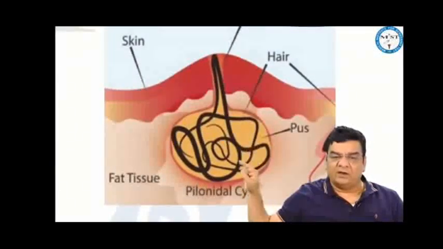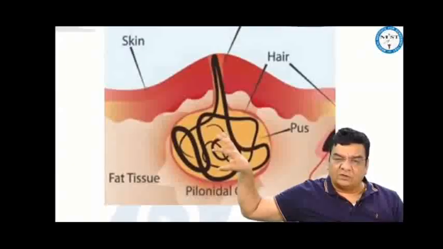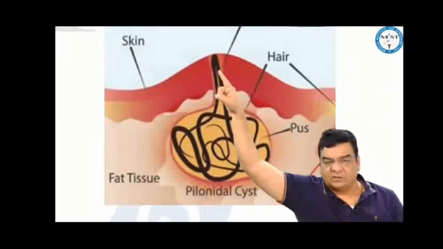Create a tract in the subcutaneous tissue. From the skin, the hair can migrate into the subcutaneous tissue. Once one hair goes inside, more hairs may come here. This may create a foreign body reaction. Patient can present with some serous discharge or pus discharge coming out. This is what is pilonidal sinus.